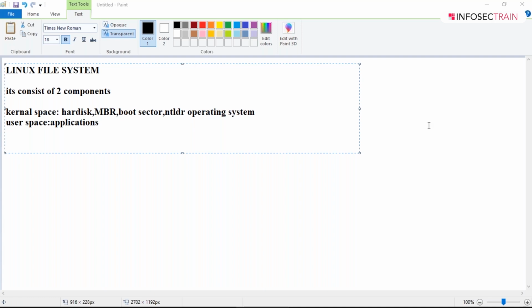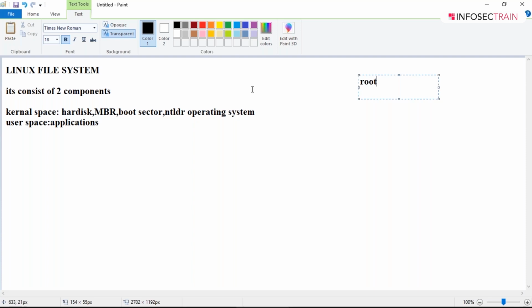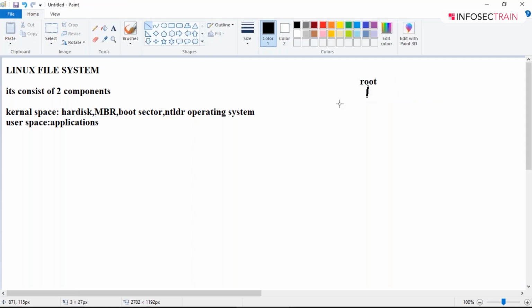Then the file system that is used in Linux is different from Windows, because in Linux we have a hierarchical file system. Hierarchical means that at the very top you'll have root. Inside the root directory you will have other directories, like home, dev, and so on. Inside those you will have other directories. So the root directory is the topmost. Below it you'll have other directories, and below these you'll have further directories and files. So that is the hierarchical system.